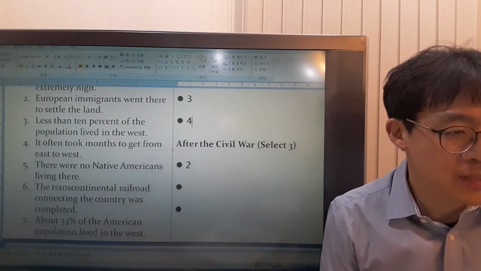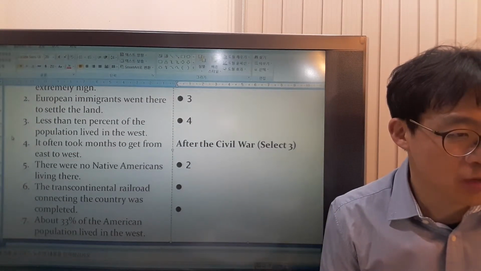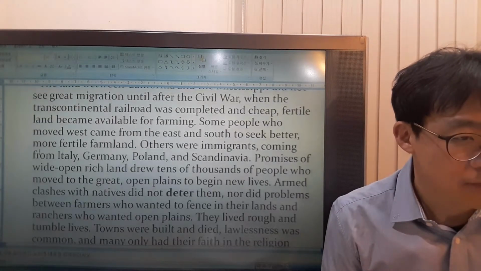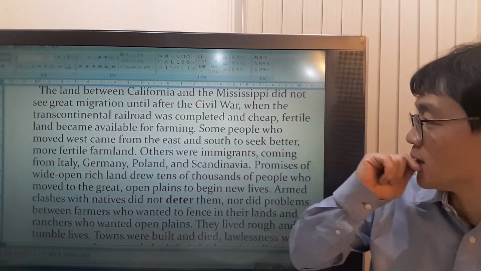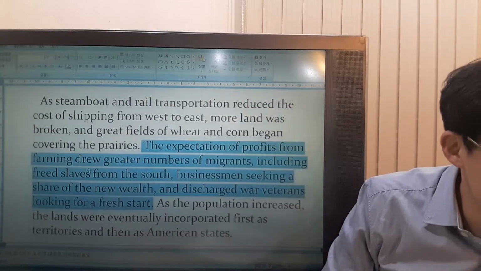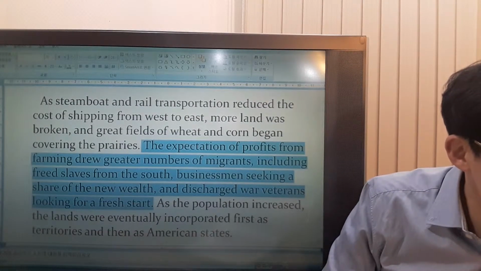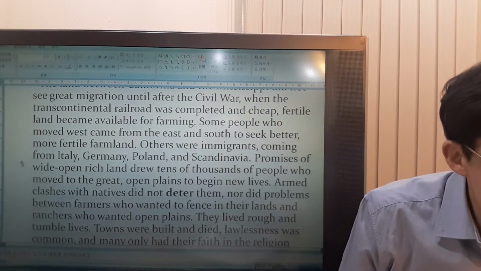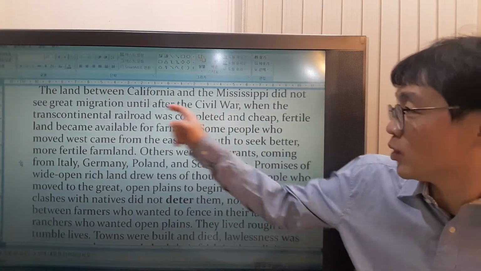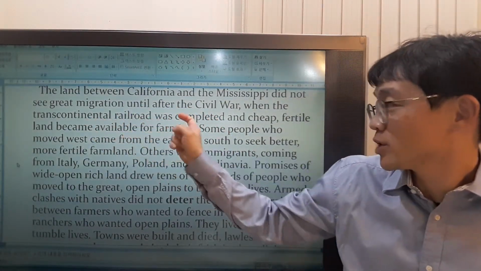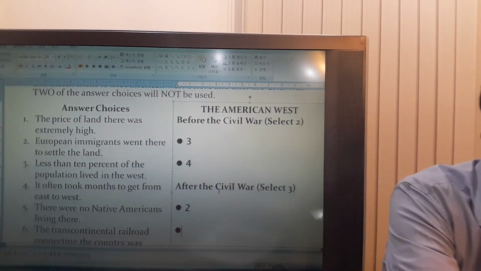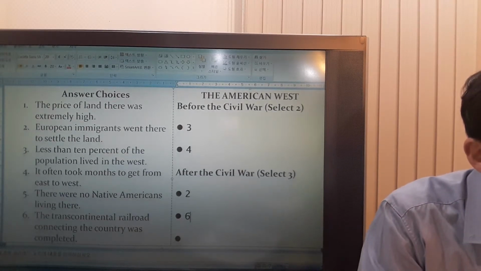Okay. So number 6, the Transcontinental Railroad connecting the country was completed. This was after, right? After the Civil War. And then the paragraph next. Where's this? Yeah. After the Civil War, the Transcontinental Railroad was completed. So this is after the Civil War. Oh my goodness. Did we do it?